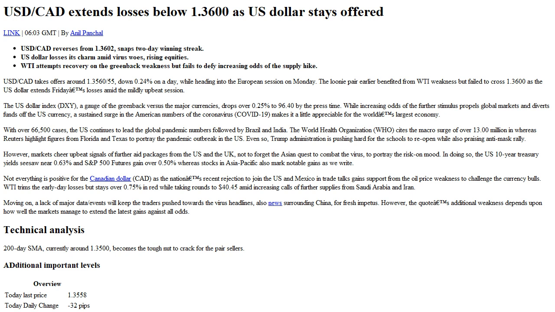Overview. Today last price point 1.3558. Today daily change 32 pips. Today daily change percent 0.24%. Today daily open point 1.359. Trends. Daily SMA 20: 1.3584. Daily SMA 50: 1.372. Daily SMA 100: 1.3827. Daily SMA 200: 1.3503. Levels. Previous daily high point 1.3632.